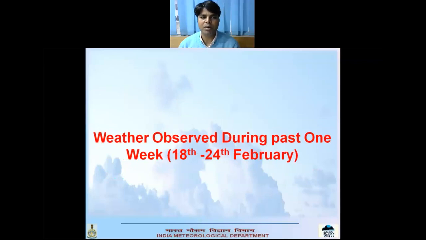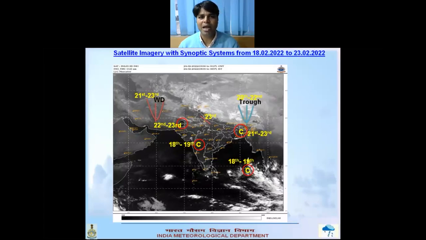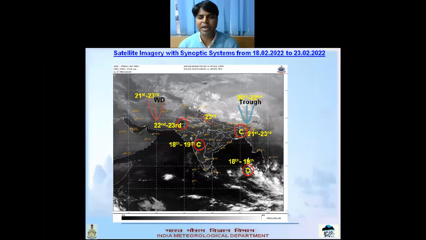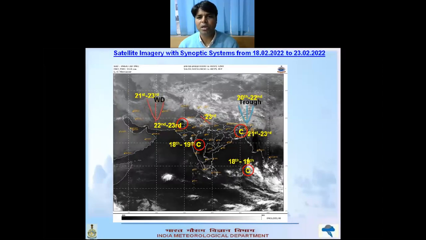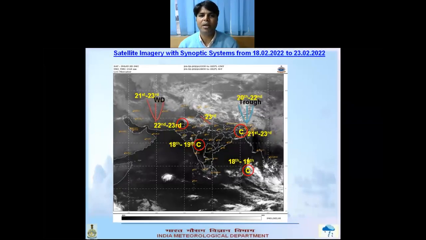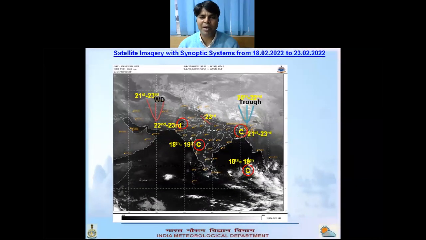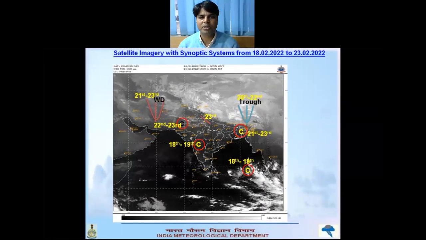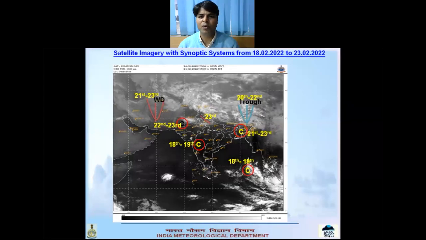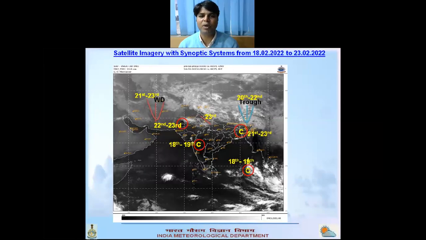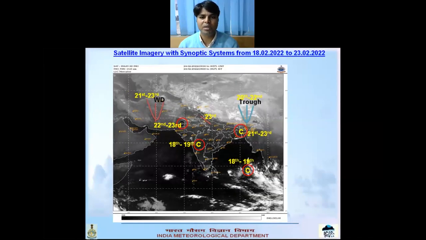Now I am discussing the weather observed during the past 1 week. In this slide, I am discussing the satellite imagery with synoptic systems. Here we can see 2 or 3 WDs continuously affected mainly the Western Himalayan region, and one induced cyclonic circulation also formed on 22nd over southwest Rajasthan, which caused isolated rainfall activity over northwest India during the week.